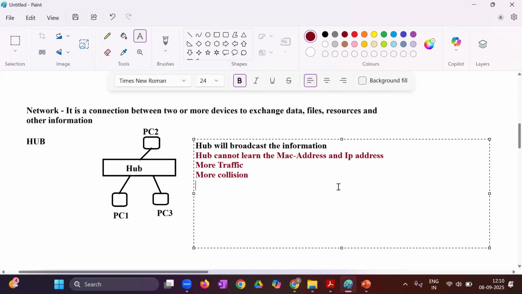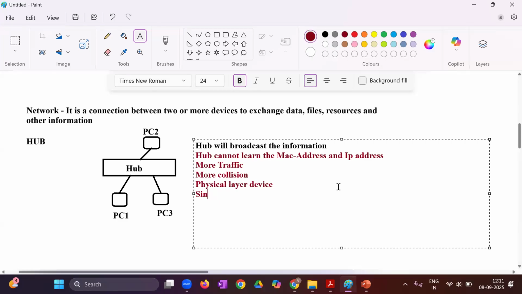So hub, we can say this is a physical layer device. Why do we call it a physical layer device? The reason is that it operates on layer 1 of the OSI model. It does not have any software components. If anyone has software components, what will it do? It will receive something, it will forward something. But as it does not have any software components, that's why we call it a purely hardware device or purely physical device, physical layer device. Correct?